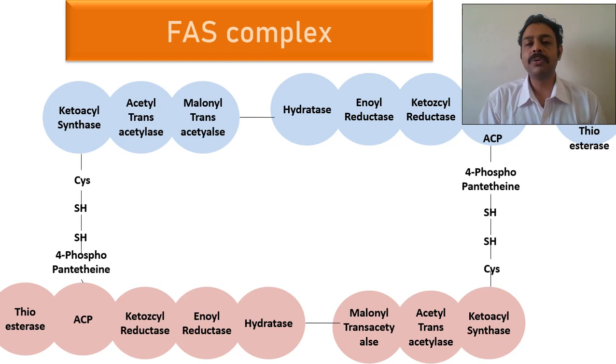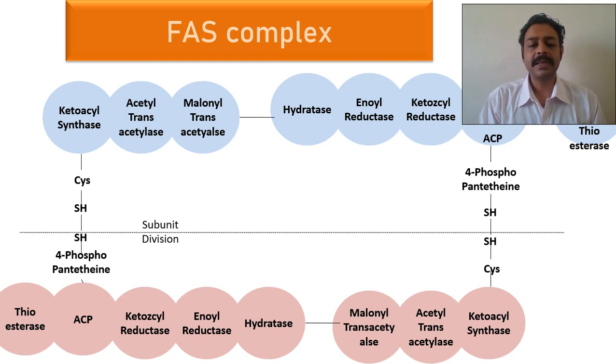So how to divide it as a functional group? See, this is a subunit division. That is in the top, that is produced by one gene. The bottom is produced by one gene. That is a single subunit. This is a single subunit. But functionally, it won't function like that. It will function like this. So these 7 enzymes form a complex, and these 7 enzymes form another complex.